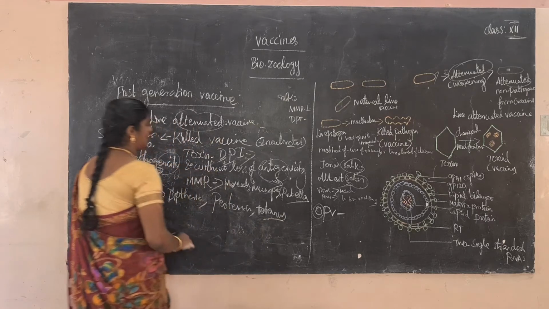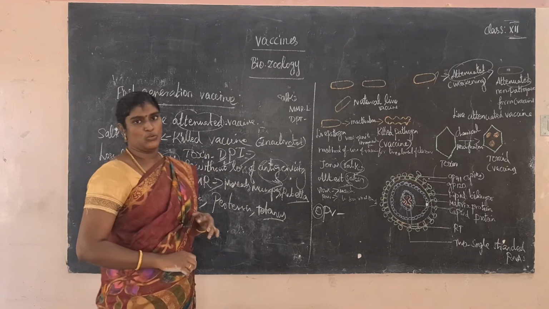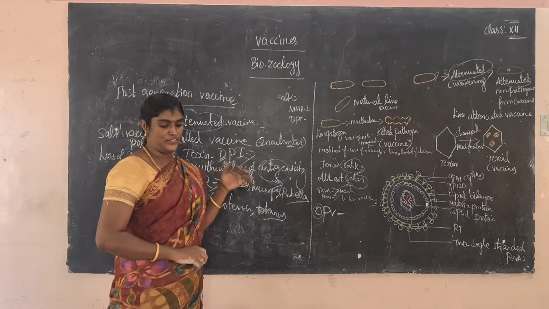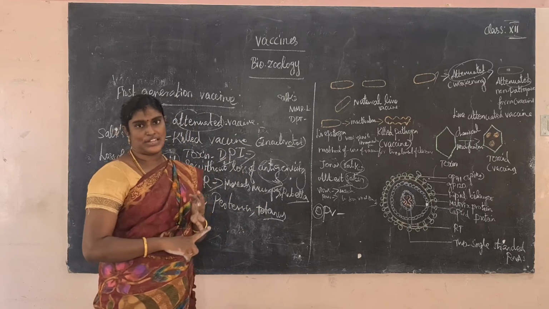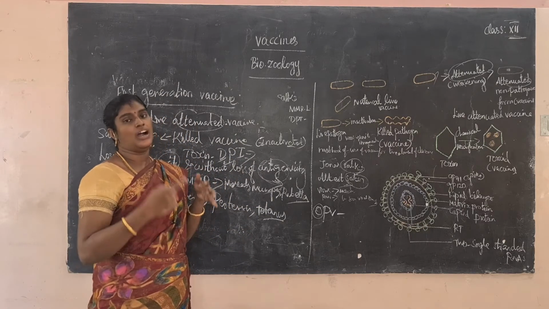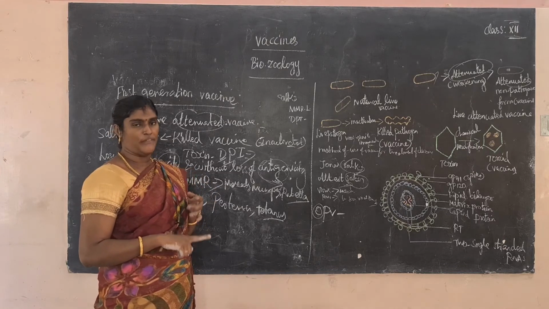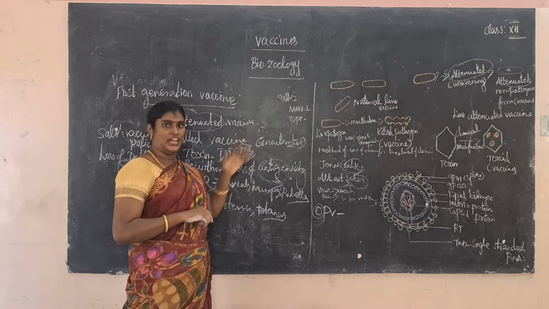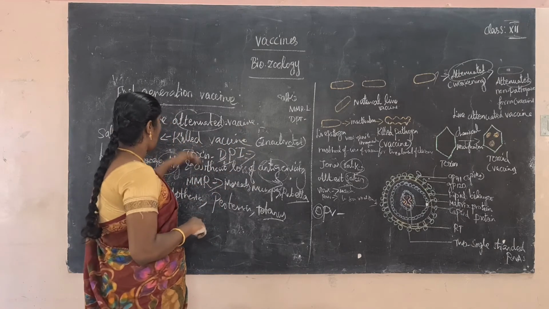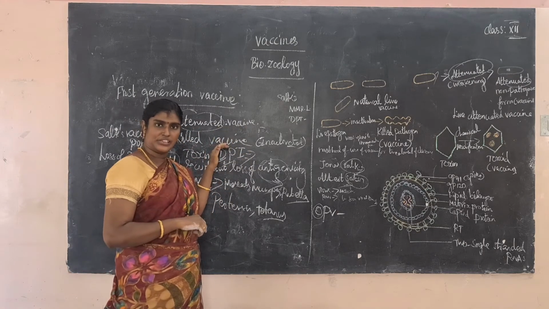Tetanus vaccine. These are the toxoid vaccine. So the vaccine is divided into three categories of immunization process, which are classified as first generation vaccine, second generation vaccine, and third generation vaccine. So what is the meaning of the first generation vaccine? First generation is further divided into three categories: live attenuated vaccine, killed vaccine, and toxoid.